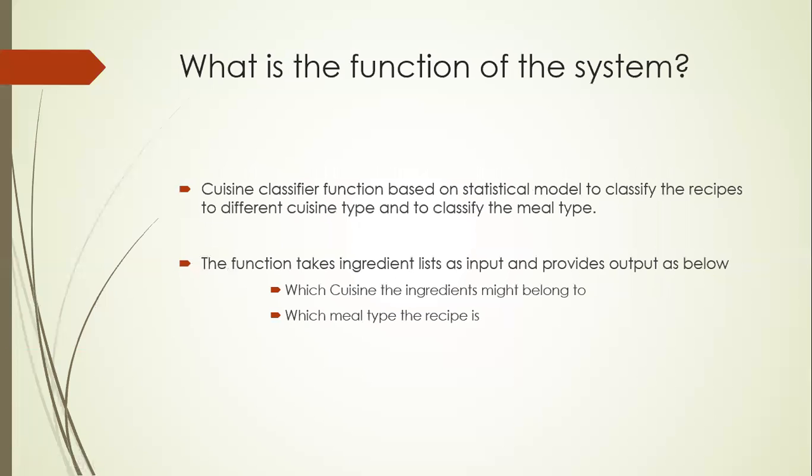This project is based on a statistical model which classifies the cuisine types based on ingredient lists. This project also classifies the meal type or dish type based on ingredient lists. We have also implemented a web interface in this project to smoothly navigate into the different fields that were generated from this model.